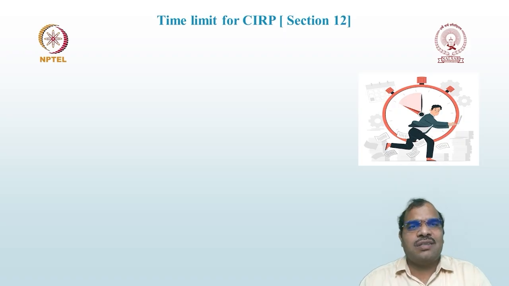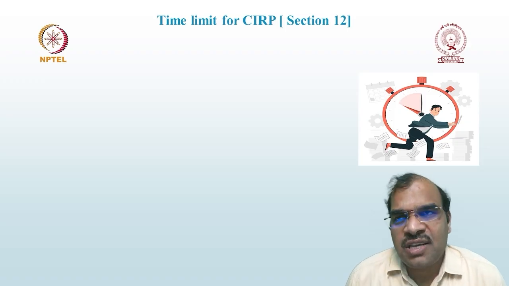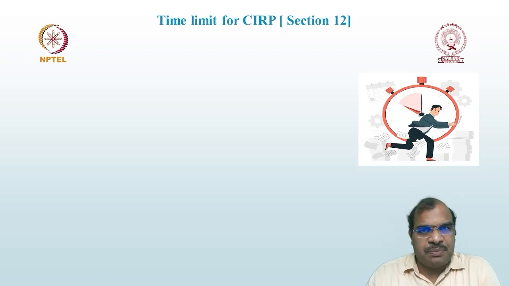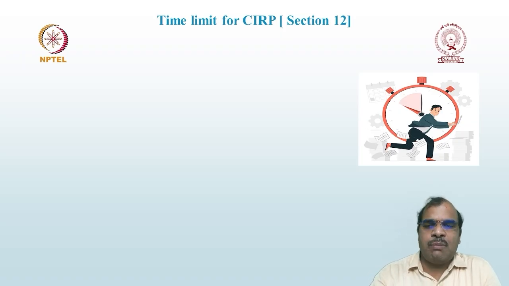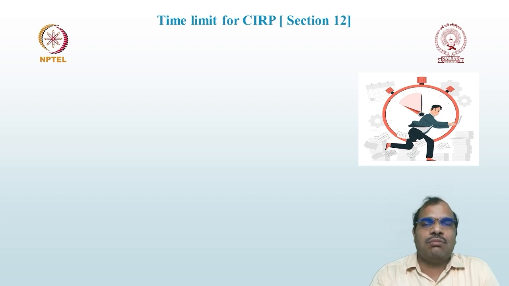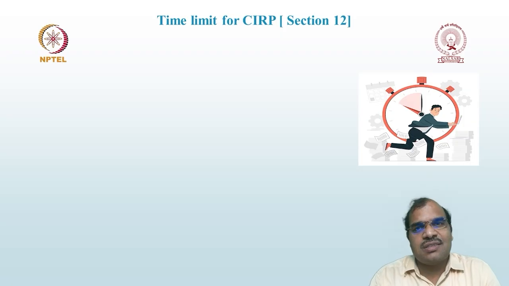Okay, now let us discuss the time limitation for the CIRP process. This is one of the basic objectives of the IBC. Under IBC, one of the basic aims is that you have to complete the CIRP process within the time limitation. Section 12 speaks about the time limitation. Whether it is followed in toto, in letter and spirit or not, we are going to discuss subsequently.